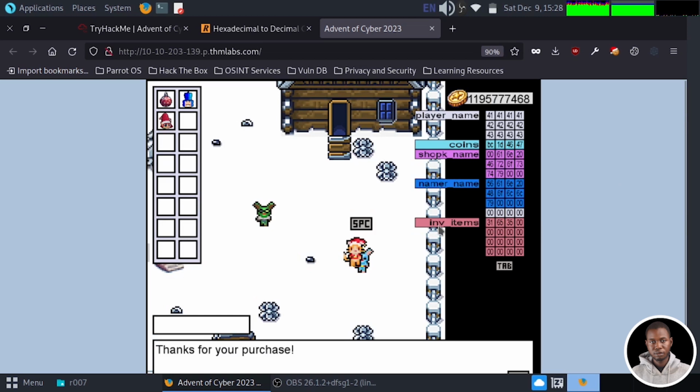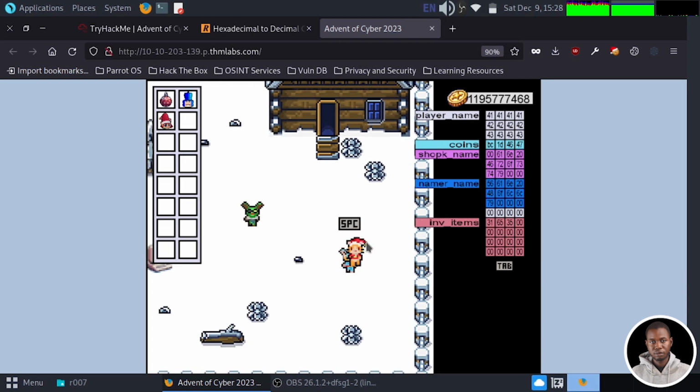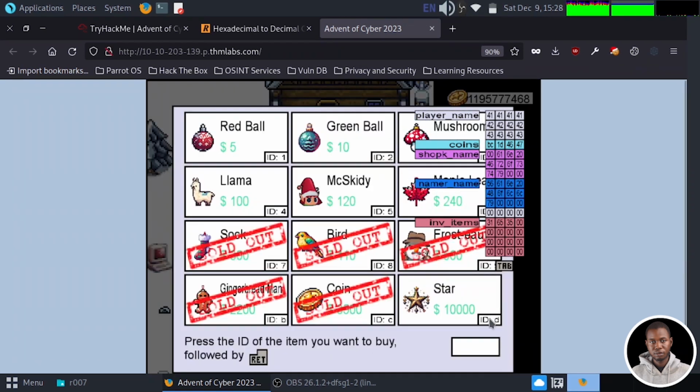And you notice that on our inventory, we have the first three address spaces updated. So this is the value for the first item, this is the value for the second item, and this is the value for the third item. So meaning that if we know the value for the star item, we can update the value in order to purchase it. So let's go again to the inventory once more. So we know that D is the ID for the star. Okay, interesting. So let's go ahead.